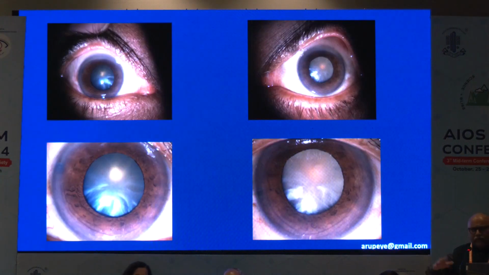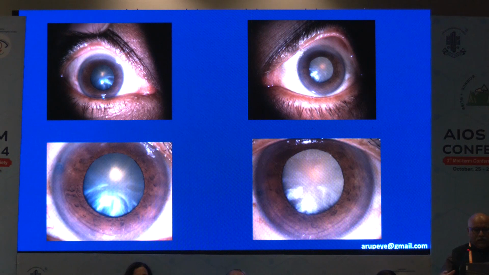Now, I have done a lot of such cases in the last maybe 10 years, where before I embarked on this kind of management, I used to perform a combined surgery, trabeculectomy and cataract surgery together. But then I realized that many of these patients have logistic issues, patients are very thin, very fragile, very difficult to perform trabeculectomy and the postoperative follow-up. They're coming from a long distance, they can't come frequently. So I thought I'll just do only cataract surgery, careful cataract surgery, and I'm going to present one of those cases here. It's an interesting case, so otherwise also it will be quite an interesting video.